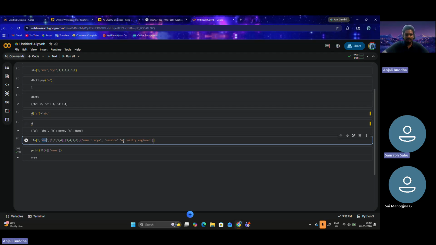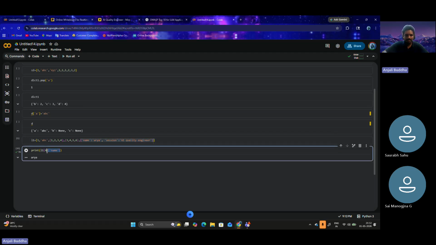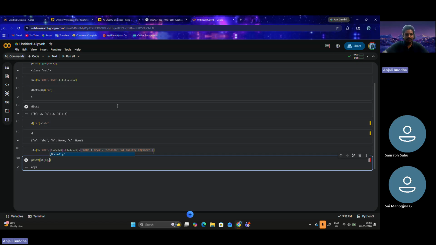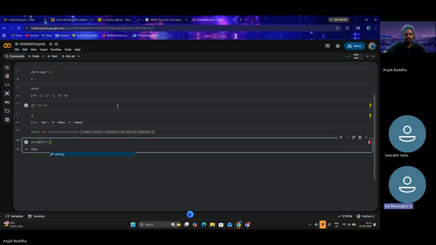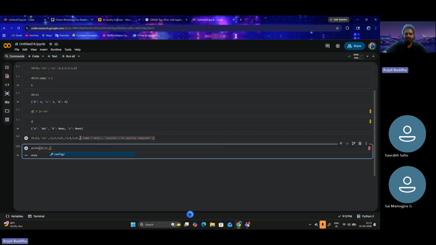So here L1 of four, that is the fifth element, is a dictionary, right? So we can directly do dictionary operations once we refer to L1 of the fourth index. Yesterday we checked a few operations that could be done on these dictionaries. Do you remember any?